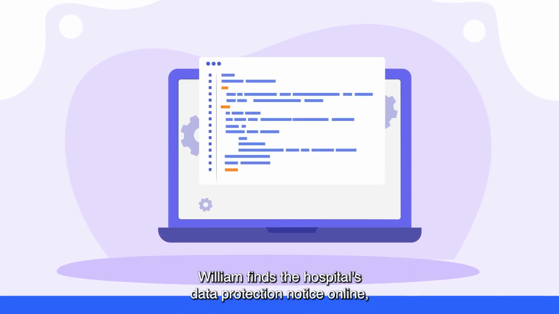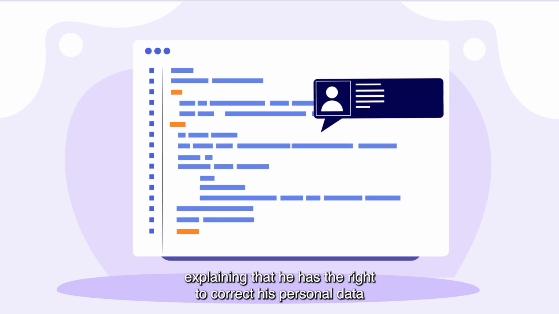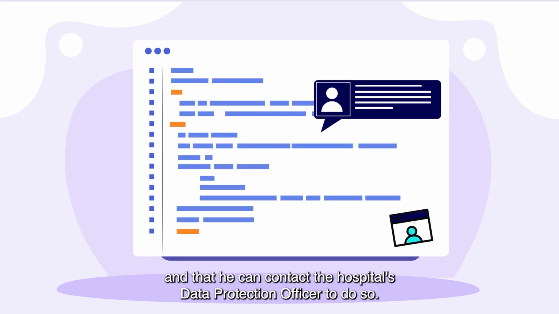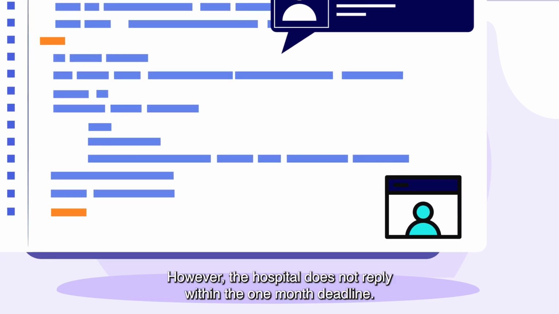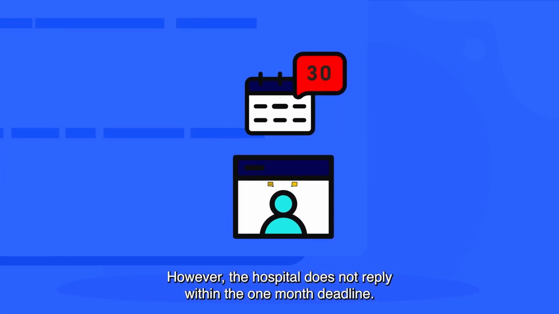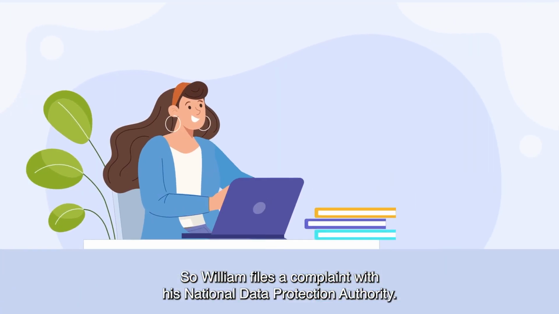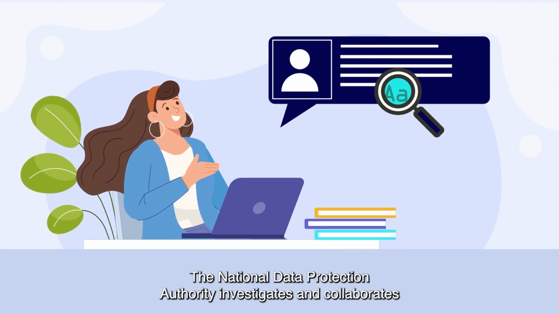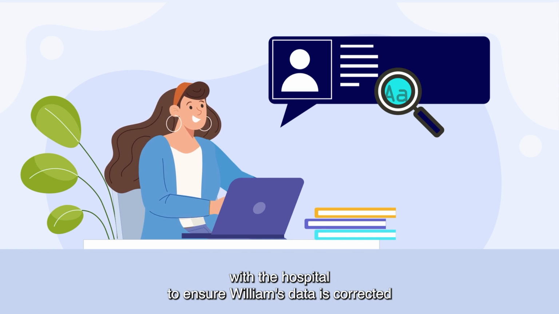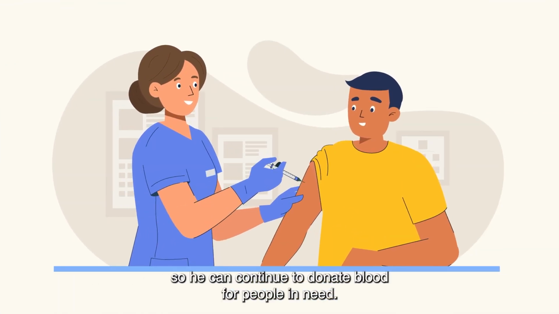William finds the hospital's data protection notice online, explaining that he has the right to correct his personal data and that he can contact the hospital's data protection officer to do so. However, the hospital does not reply within the 1-month deadline, so William files a complaint with his National Data Protection Authority. The National Data Protection Authority investigates and collaborates with the hospital to ensure William's data is corrected so he can continue to donate blood for people in need.